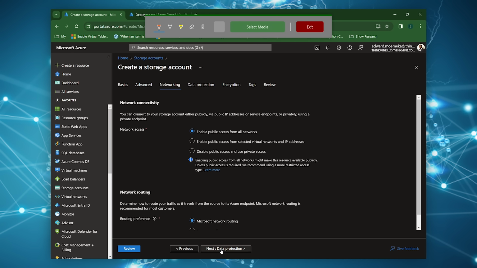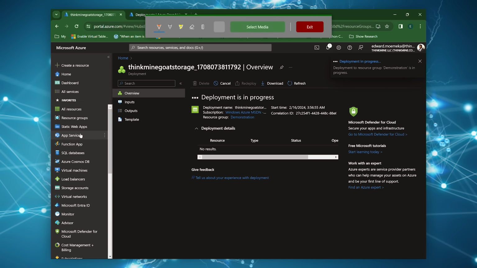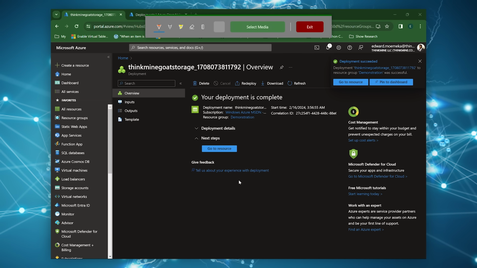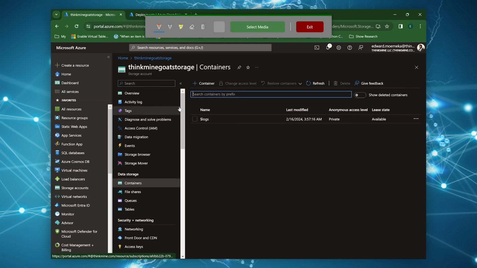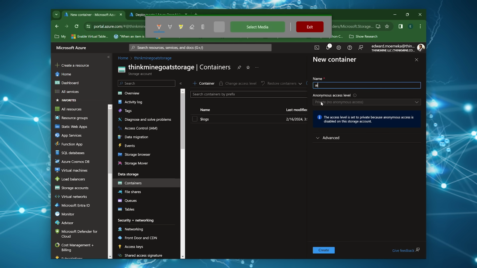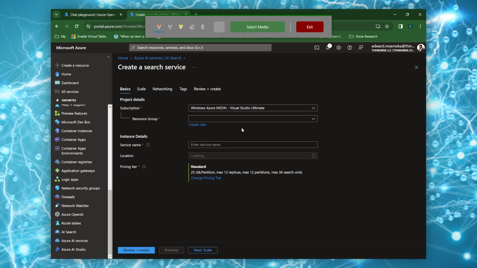And we're pretty much not going to change anything else, just allow open access to it, just create the resource. And then we're going to create a container inside of that where we're going to be storing all our AI related content. Next, we're going to be creating an AI search service. So the search service basically allows us to search and index any files that are located inside of that container.